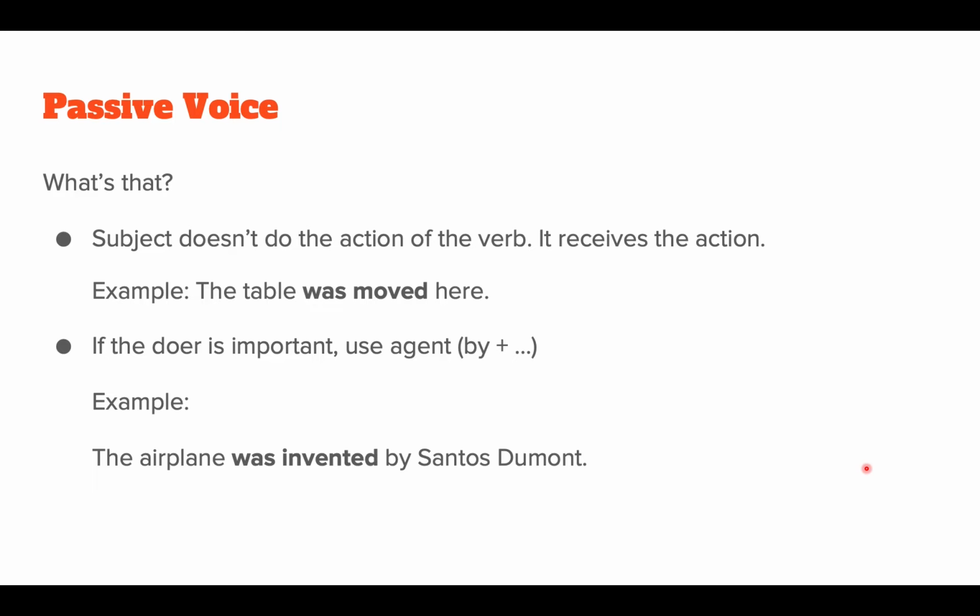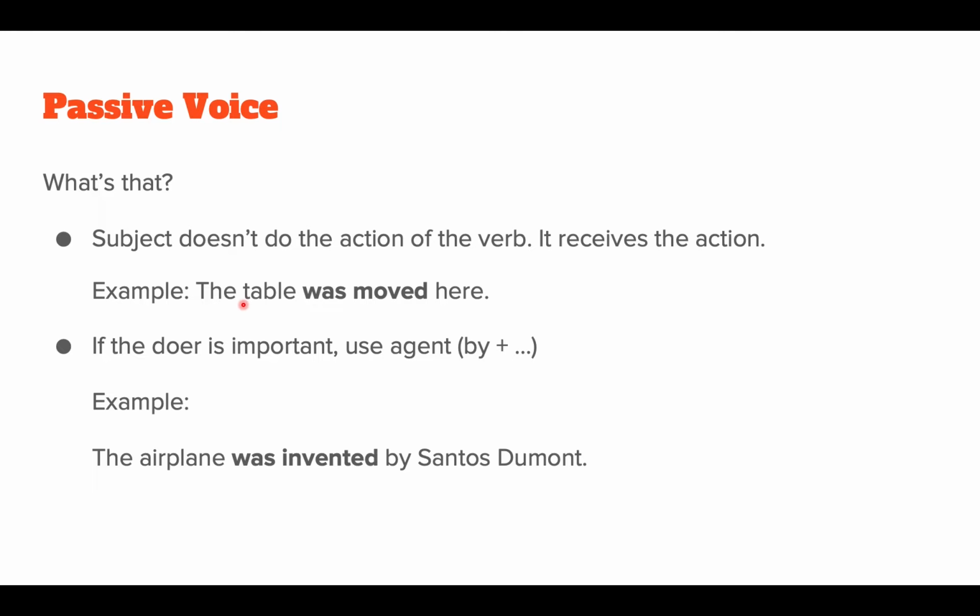Look, we use passive voice when the subject doesn't do the action that is in the verb. In this sentence here, the example, the table was moved, right? The table is the subject of the verb was moved. Yes? But the table doesn't do the action. The action is move, right? Who moved the table? I don't know. Somebody moved the table here.